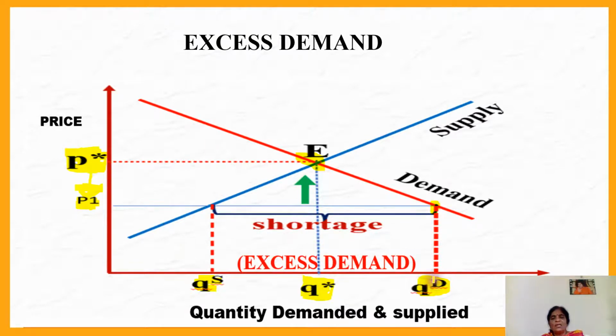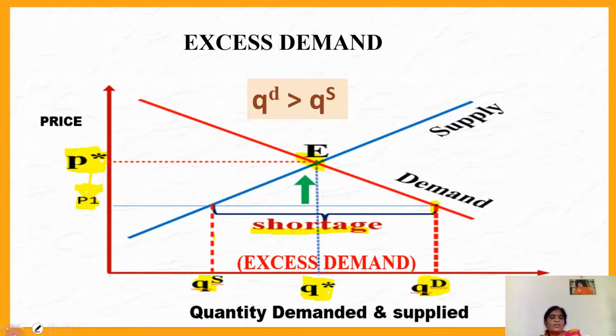Why shortage? Demand is greater than supply. There is more demand but not enough supply, and that situation is called shortage at the price P1 level. This is how we have to explain excess demand. QD exceeds QS. You see, this much distance is QD, from here to here, and QS is only from here to here. Therefore this much is the shortage. What you can notice here is that QD is greater than QS, which denotes there is an excess demand.